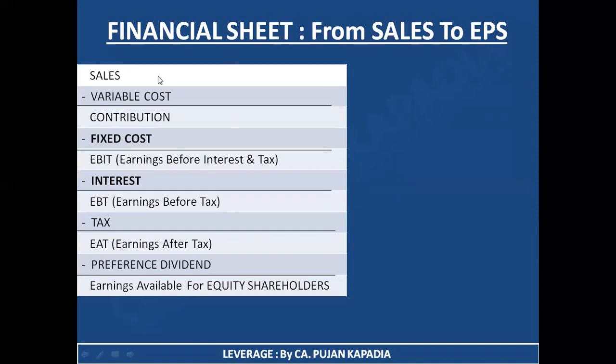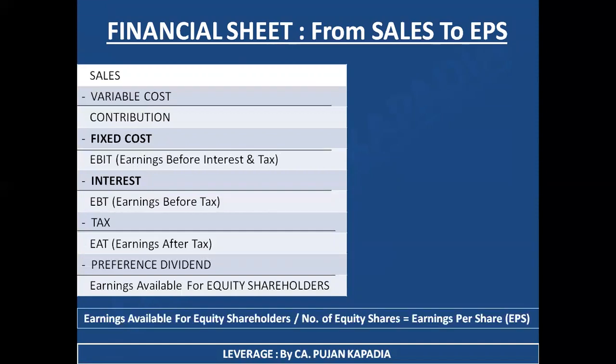I have bolded two important points: first was fixed cost and second was interest. Because when I'm talking about leverage, I'm talking about fixed obligations. Whenever I talk about fixed cost, it is relevant to the study of operating leverage, and whenever I talk about fixed financial cost in the form of interest, I take care of financial leverage.